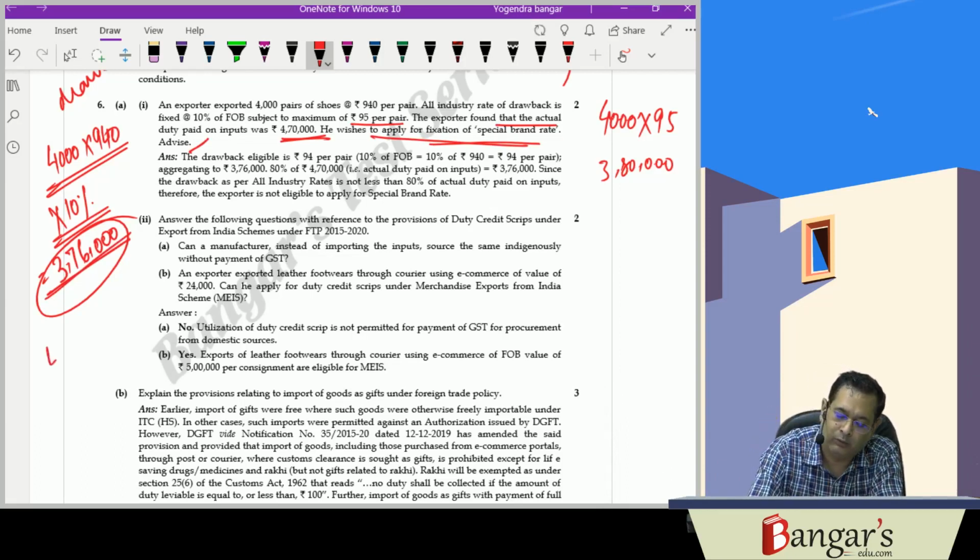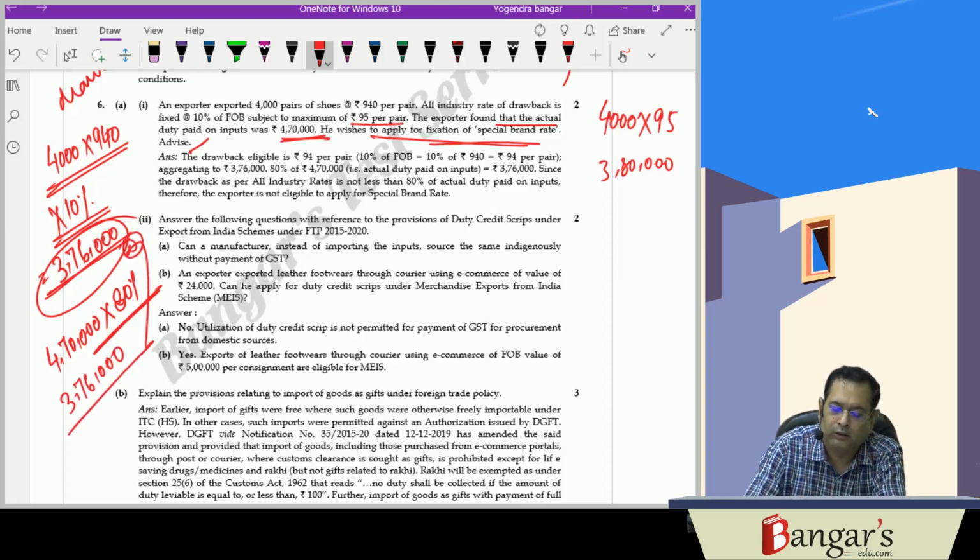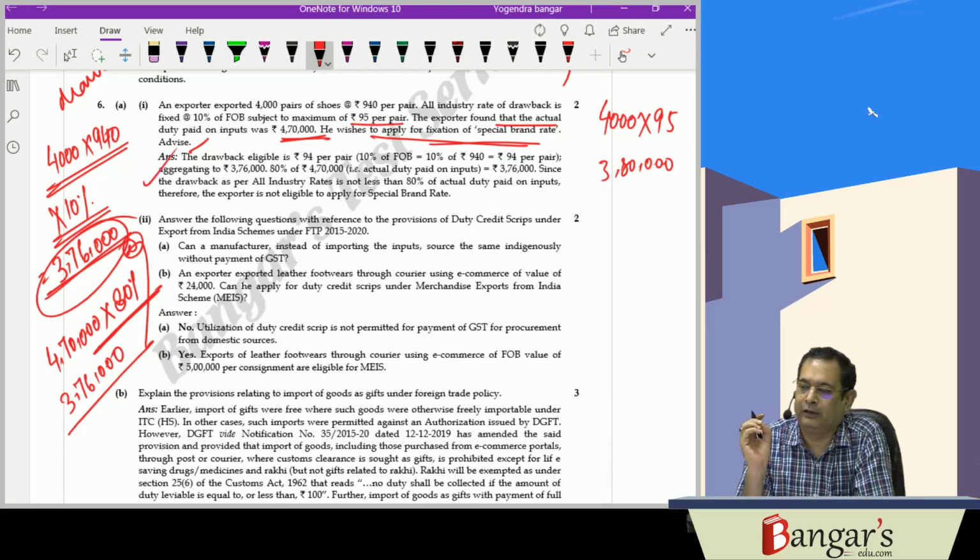And he will be eligible only if the amount of drawback as per the all industry rate is less than what? 80% of 470, 3,76,000. Since it is not less than that, in this particular case he will not be eligible to apply for the special brand rate. It is exactly 80%, therefore.